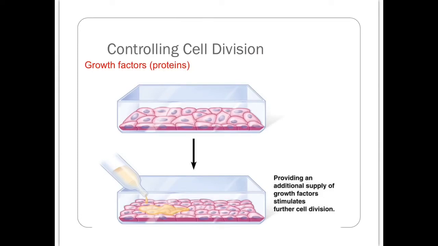Cells also control the rate of division by producing growth factors. These are proteins that stimulate cell division. Now, they should only be produced when cells need to divide. What this picture is showing is that if we do have a single layer of cells, but then additional growth factor proteins are provided, then the cells are going to start dividing. So further cell division is going to be promoted.